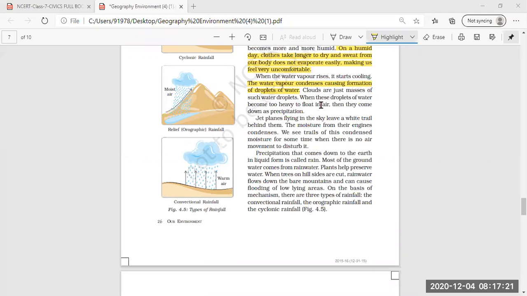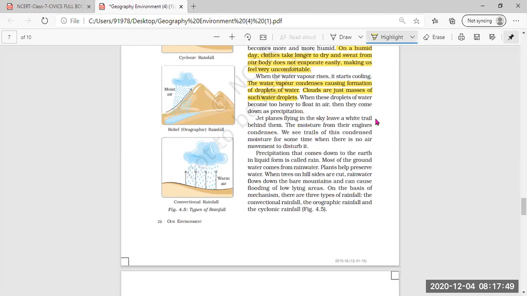of water. Now clouds are just masses of such water droplets. That means clouds are formed due to these water droplets present in the air.